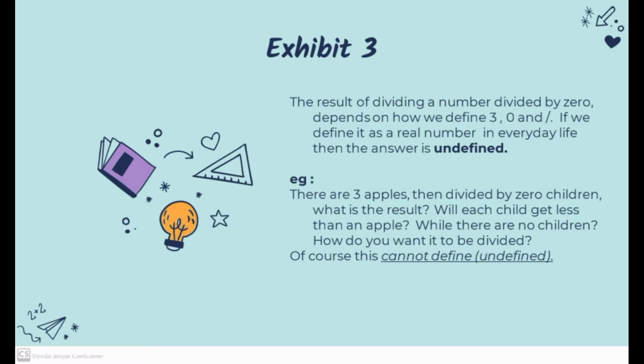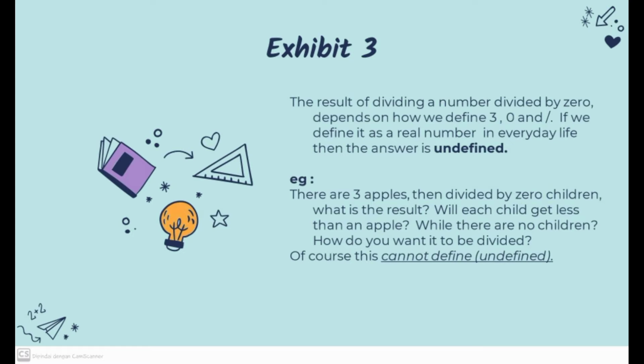Exhibit 3. The result of dividing a number by 0 depends on how we define 3, 0, and infinity. If we define them as real numbers, the numbers that we use in everyday life, then the answer is undefined.